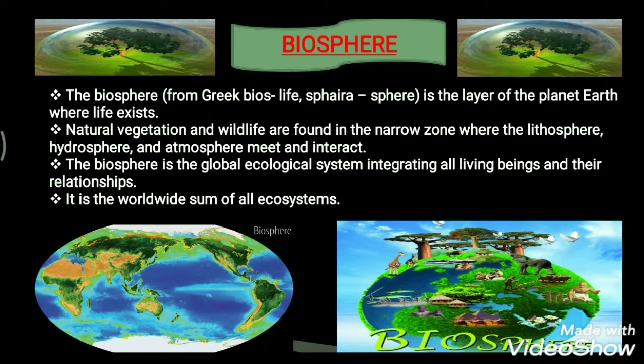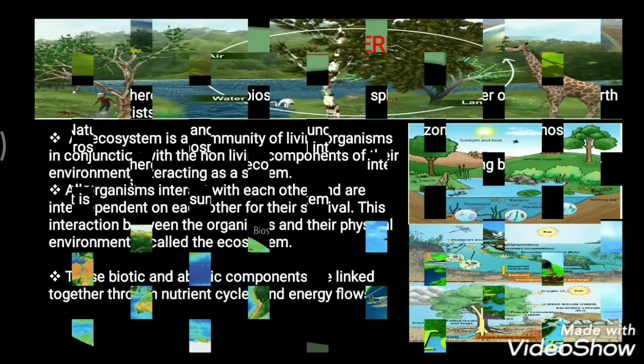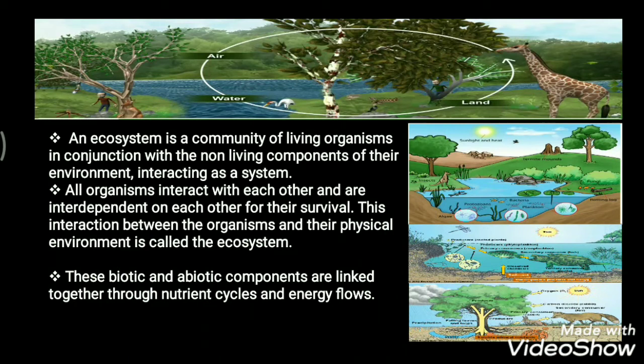Now as we move on to the next topic, that is ecosystem. Yes, we all know this ecosystem. Now, what is this ecosystem? An ecosystem is a community of living organisms in conjunction with the non-living components of their environment, interacting as a system.